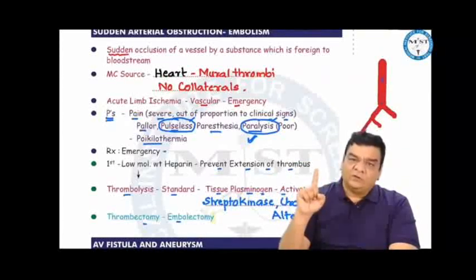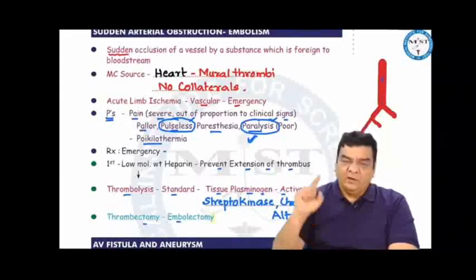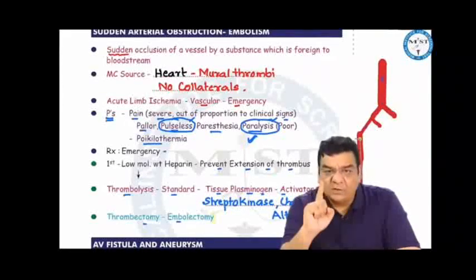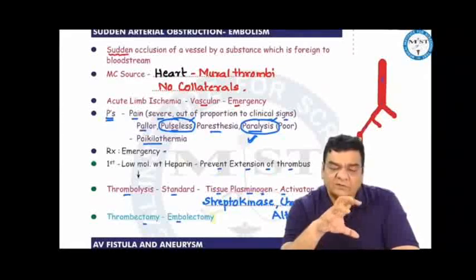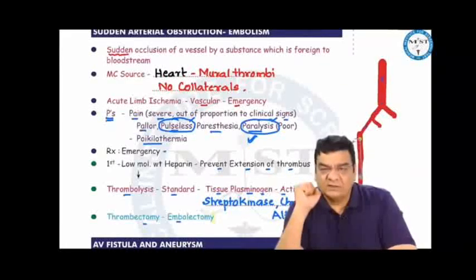We mainly talk about deep vein thrombosis, which occurs in the calf vein or the soleal vein. Also, this is a sudden obstruction, that is acute ischemia, acute limb ischemia. The patient does not have any time where bypass or collateral channels can form around the obstruction, so no collaterals are seen in acute limb ischemia. Because of sudden cutoff of the blood supply, the patient presents with pain which is severe and out of proportion to the clinical signs: pallor, pulselessness, paresthesia, paralysis, and poikilothermia.